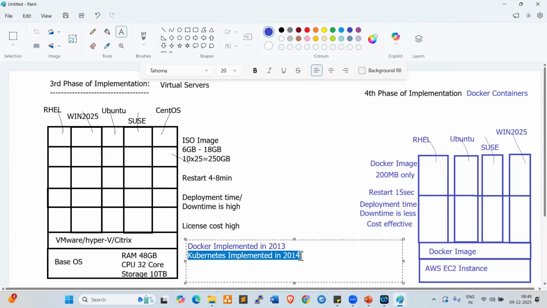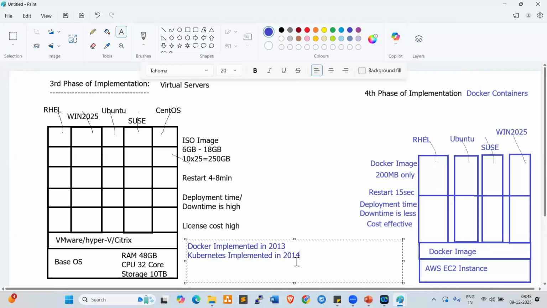Docker and Kubernetes, we need to be very strong, right? So that you can easily crack your interview, easily cope up in the projects. Along with this, you should also have some CI/CD knowledge, right?